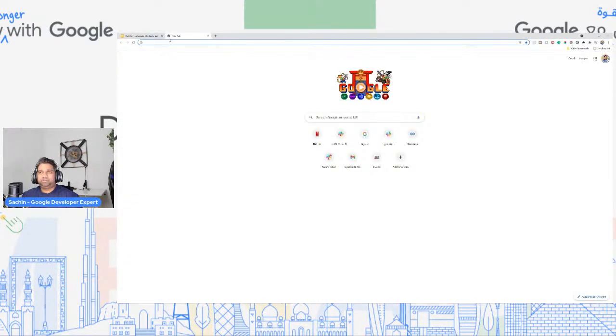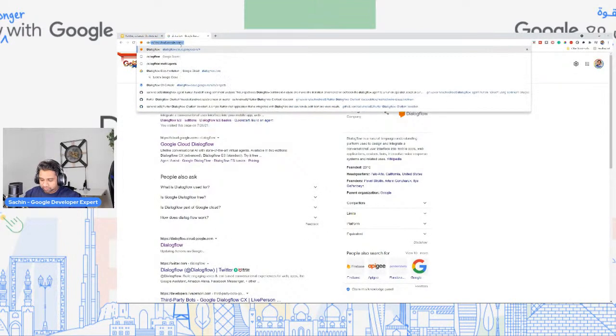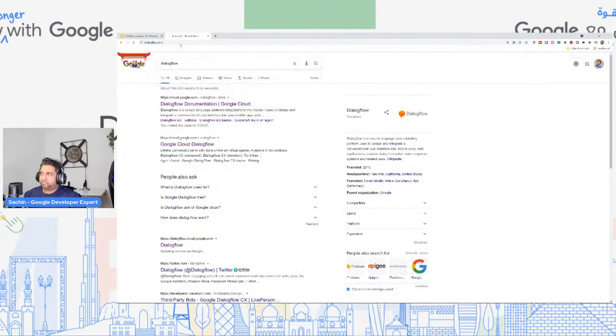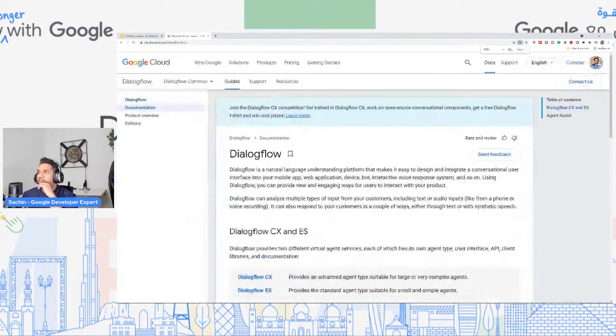For everyone who's joining us for the first time, the first thing you can do is go to dialogflow.com. That's the easiest way to get there. I'll make sure the screen is a little bigger so that you can see it clearly. Over here, it will directly take you to cloud.google.com/Dialogflow.